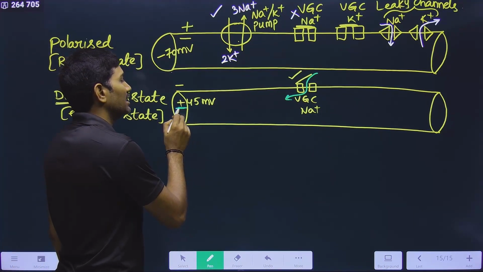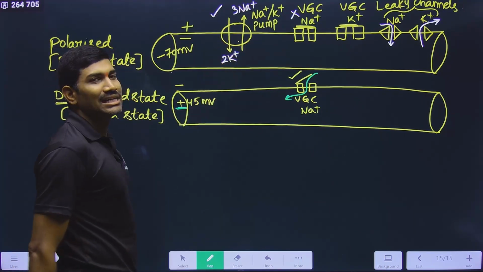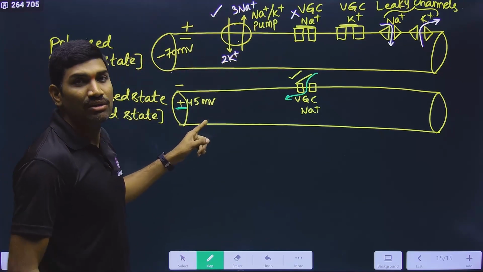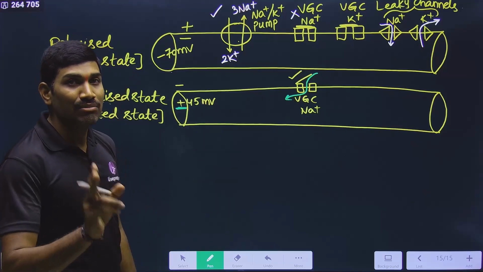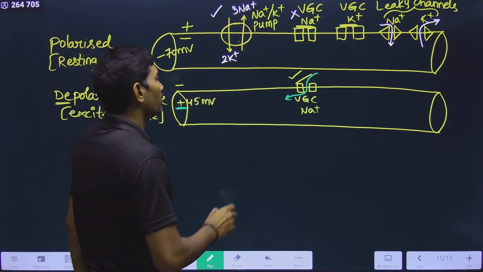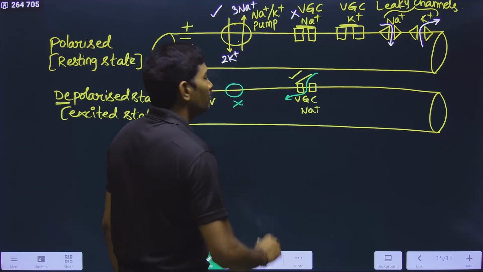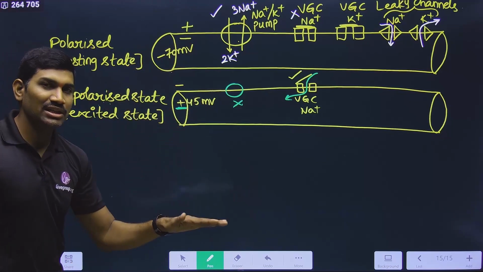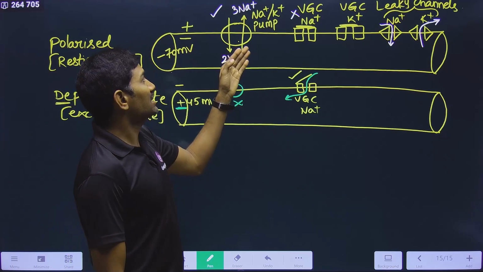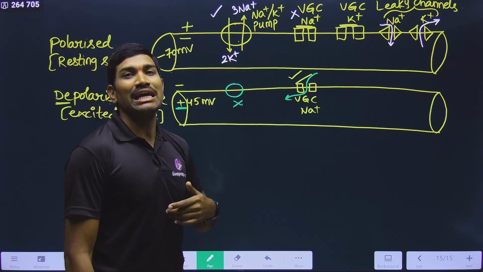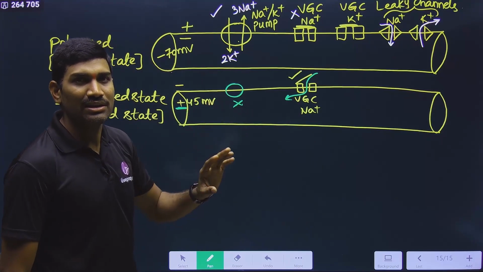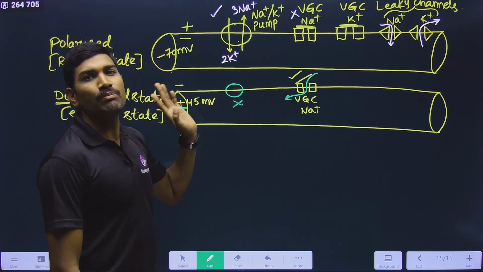What actually is needed? Inside positive is needed. But what is the mechanism of the pump? The pump is actually sending the plus outside. But here you need more positive inside the cell. That means during this depolarization state, the pump should not be active. So the pump is inactive. The pump is not working during this depolarization process, because the pump is actually trying to remove positive from inside. But actually we need positive inside. So that's why the pump is not working. So you can understand these mechanisms. That's why you don't need to learn this by heart.